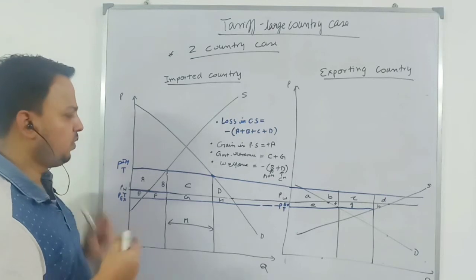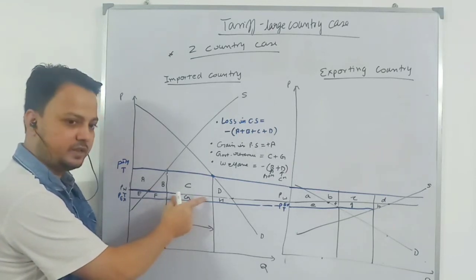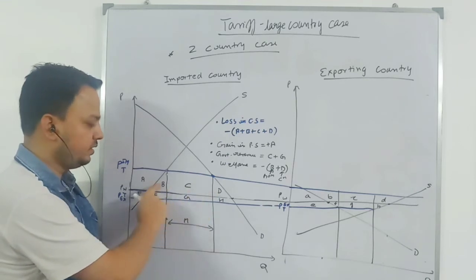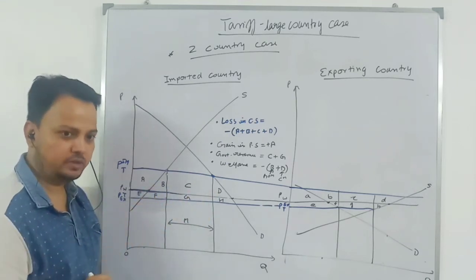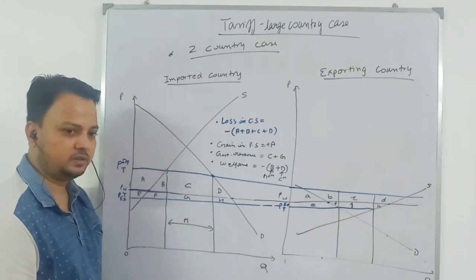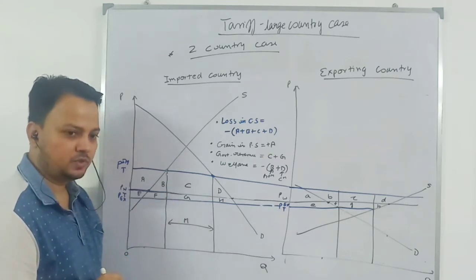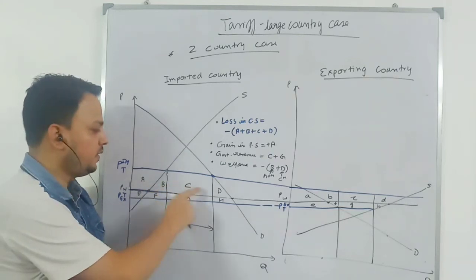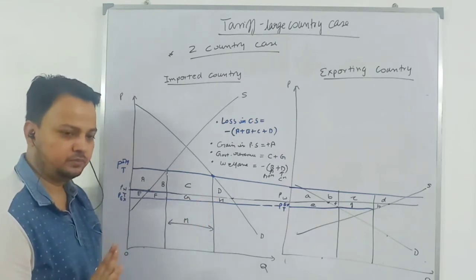So if you want to compare, you can say that if this rectangle is more than these two triangles, then the large country is gaining. But that is not the point. The point is, what is the loss this large country is facing? It is facing efficiency loss. If you want to weigh the efficiency loss against the gain in terms of trade, then it is okay.